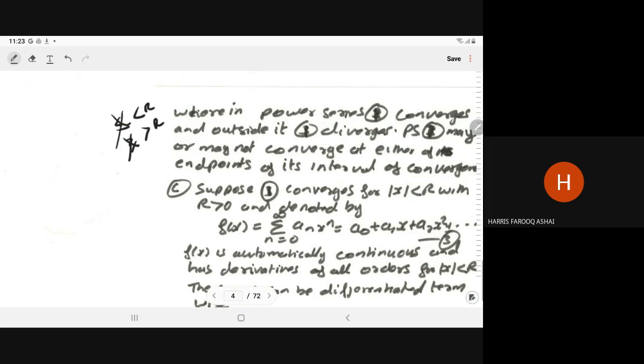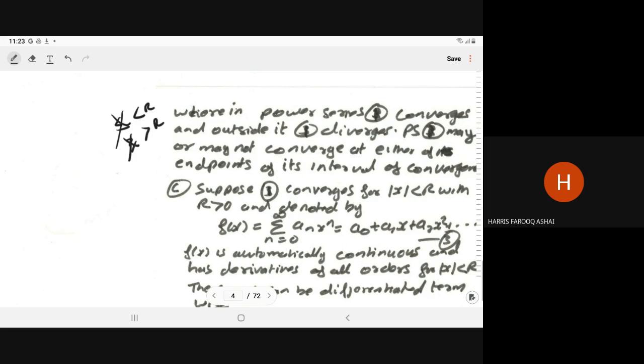At the boundary, the series may be convergent or divergent, which we have to check. Surely under the boundary we have the convergent series, and outside the boundary we have the divergent series.